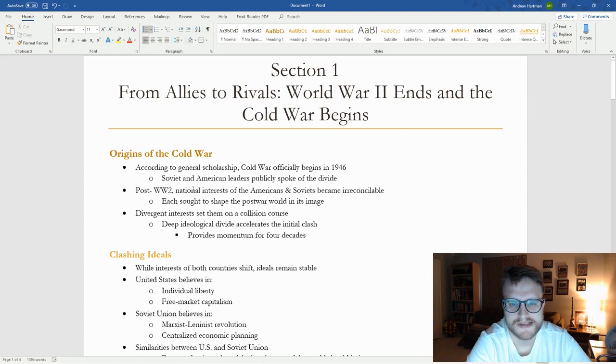But post-World War II, we see the national interests of the Americans and the Soviets become irreconcilable, right? Each feels like they have this mandate to make the world in their own image. We also see these divergent interests set them on a collision course.